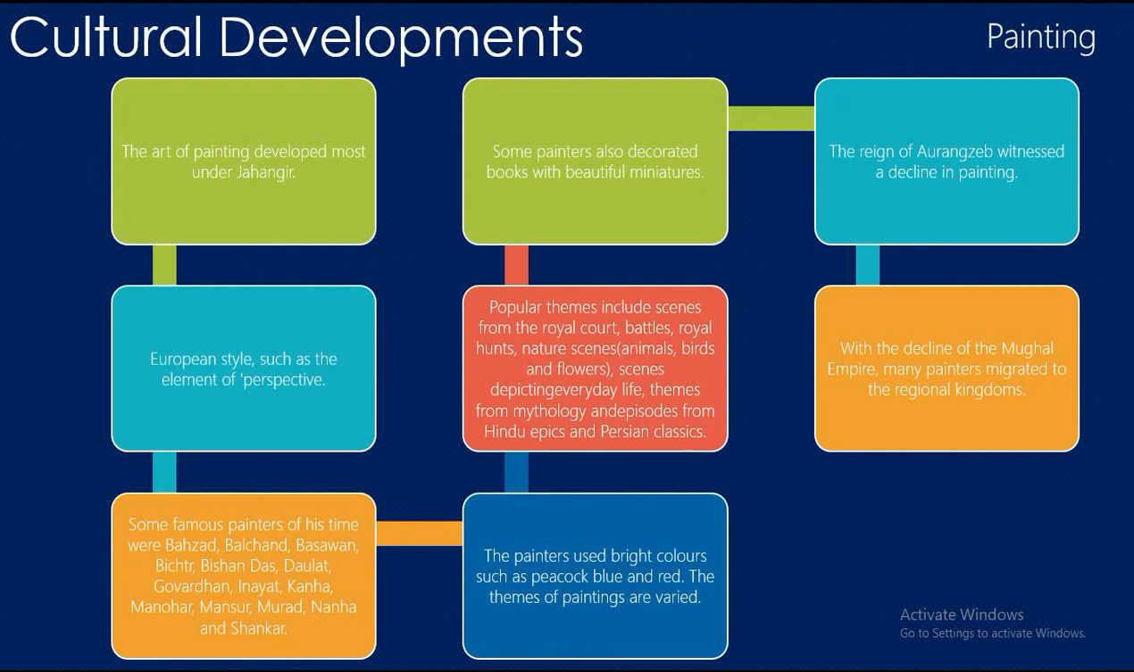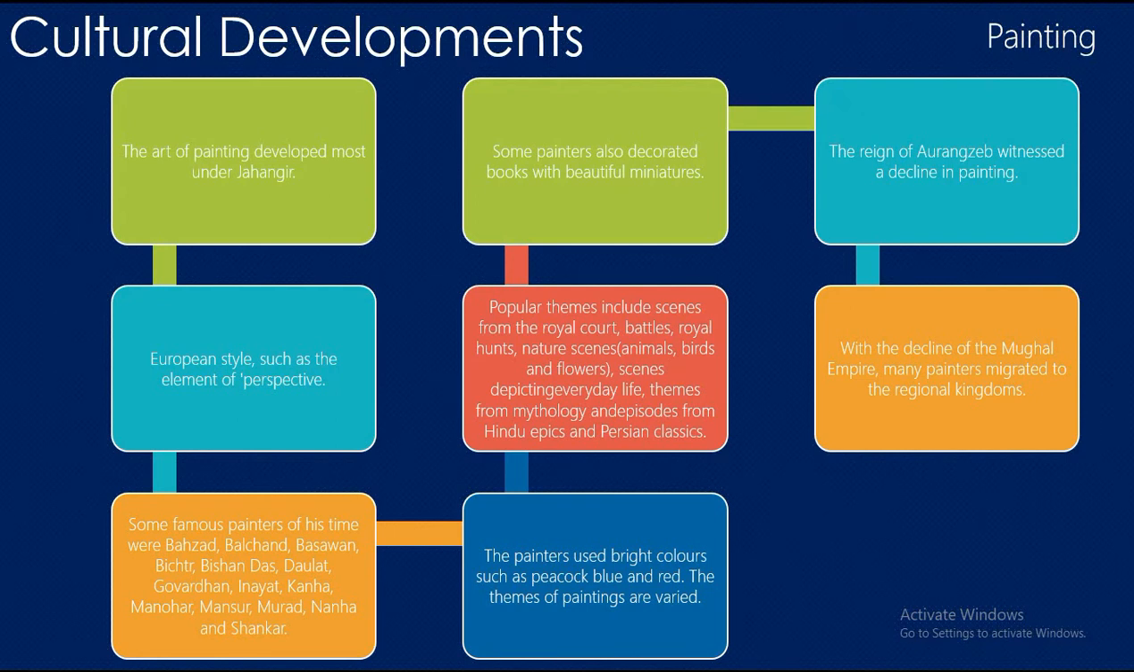The painters used bright colors such as peacock blue and red. The themes of paintings are varied. Popular themes included scenes from the royal court, battles, royal hunts, nature scenes, that is animals, birds and flowers, scenes depicting everyday life, themes from mythology and episodes from Hindu epics and Persian classics.